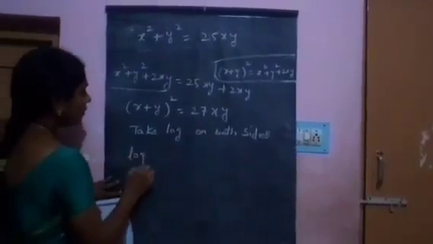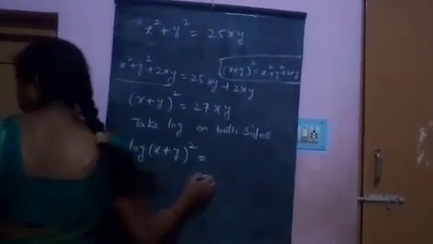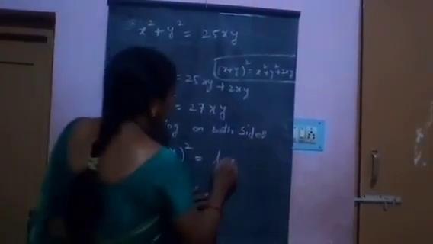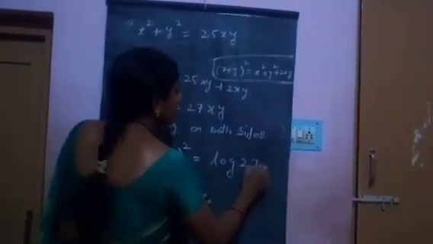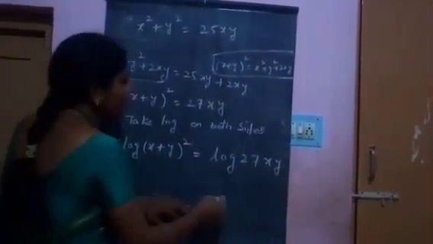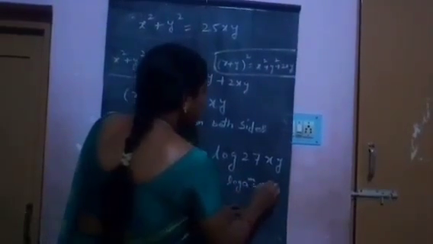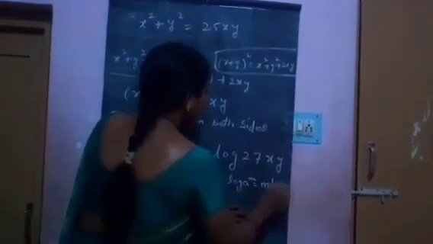Log of x plus y whole square equals log 27xy. Log a power m equals m log a.